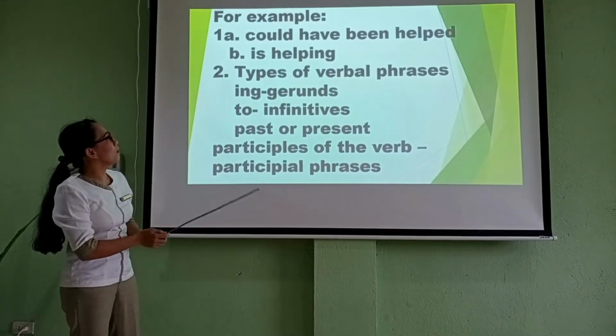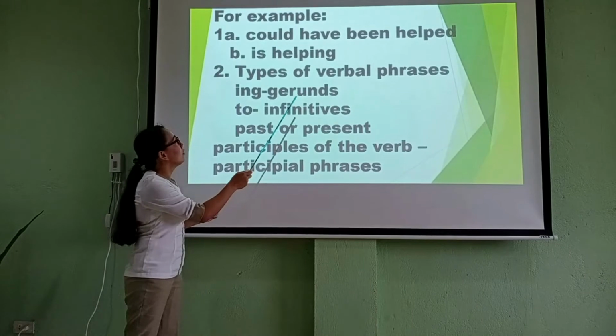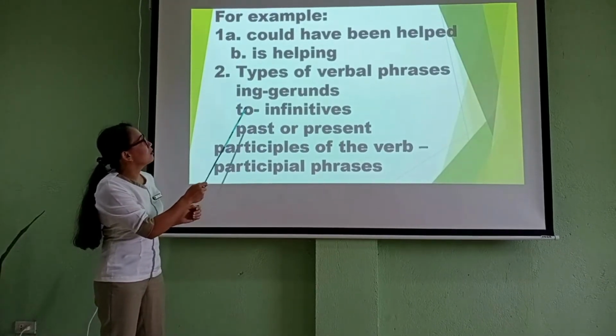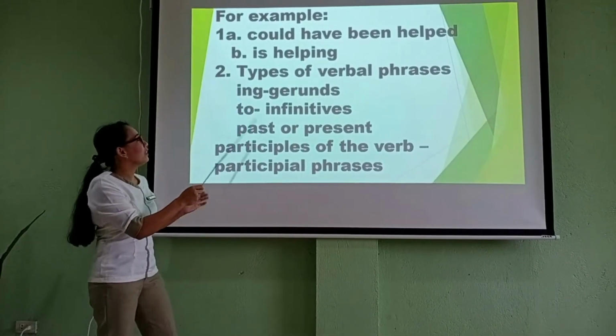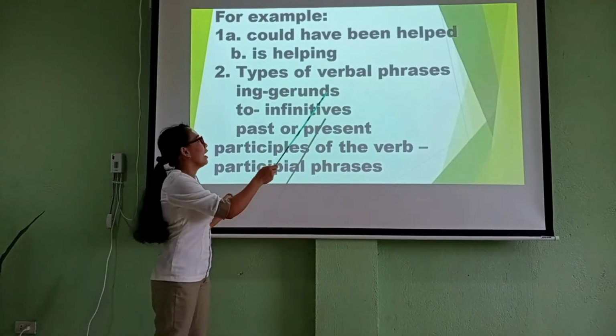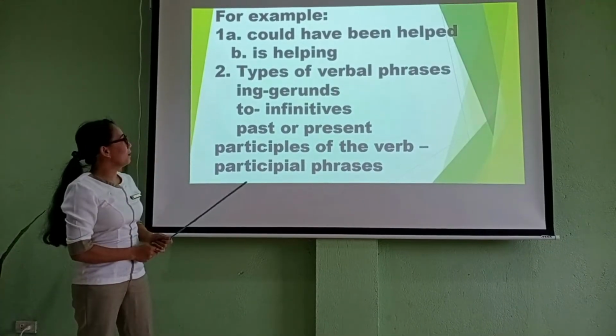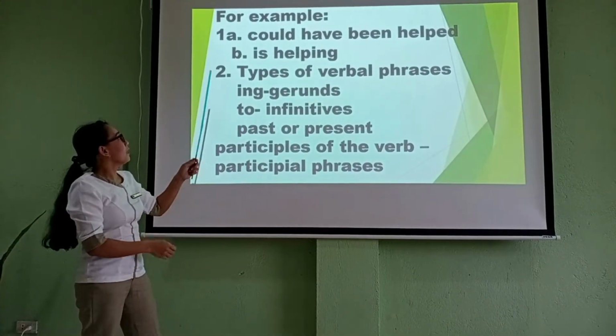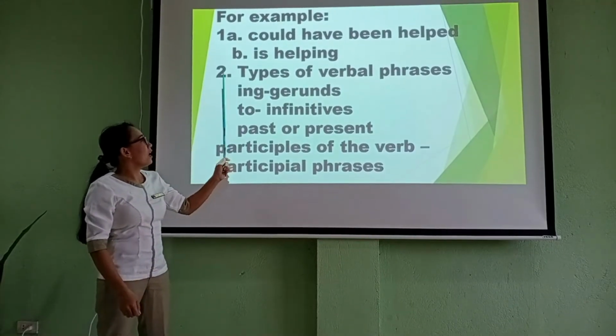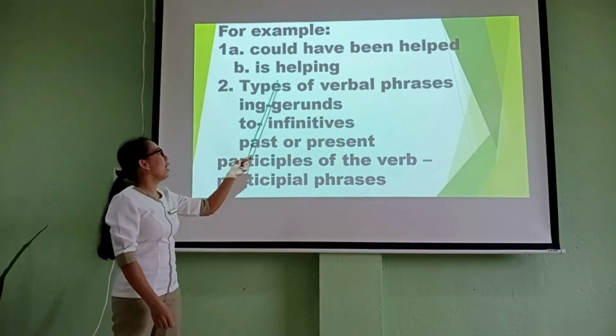In this example, could have been is the modals, and the main verb is helped. Another example, is helping. Is is the helping verb and the main verb is helping.